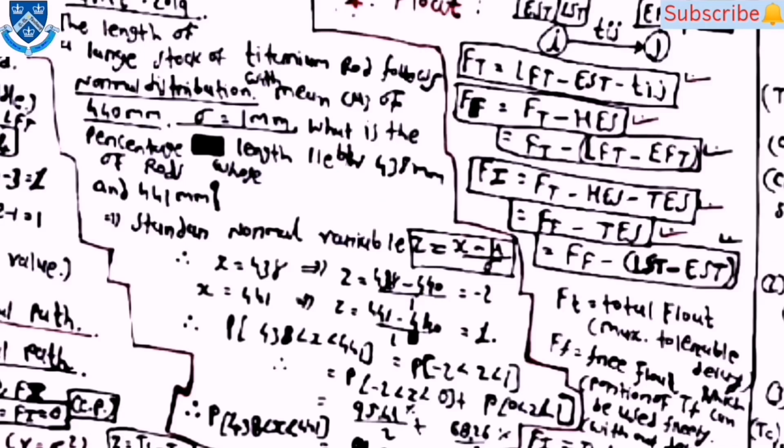Now there is one more example which was asked in the GATE exam 2019. So you can calculate this example. Here in this example you have to use the equation Z is equal to x minus mu by sigma. Then you have to also use the concept of 6 sigma. For that, the probability less than or equal to minus 2 to 1, you have to divide into two parts, minus 2 to 0, then 0 to 1. So the probability at the end will be 81.85%.